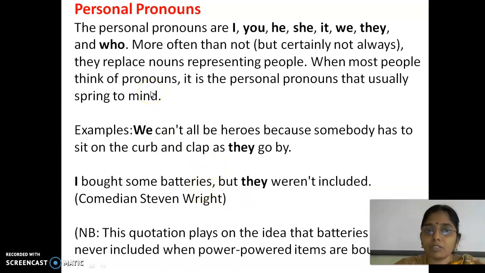Personal pronouns, again I'm making it clear, are the pronouns which replace the nouns representing people. When you are representing people, it has to come to mind that it is a personal pronoun. Examples: I, you, he, she, it, we, they. Who was also mentioned, but don't write who. Here we'll stop with I, you, he, she, it, we, they. Right?